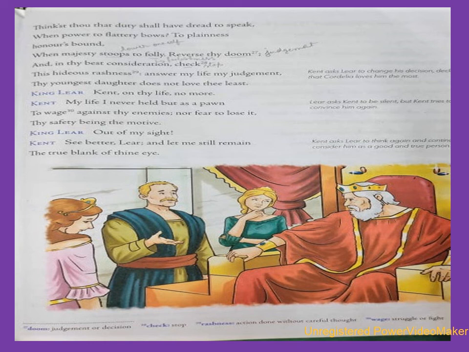Then King Lear says, out of my sight. He says, okay, go away from my sight. Kent says, see better, Lear, and let me still remain the true blank of thine eye. So Lear says, go away from my sight. Then Kent says, okay, King Lear, learn to see better and let me live here so that I can help you in taking good decisions. I think you need my advice. I will, so please allow me to stay here so that I can give you good advice.